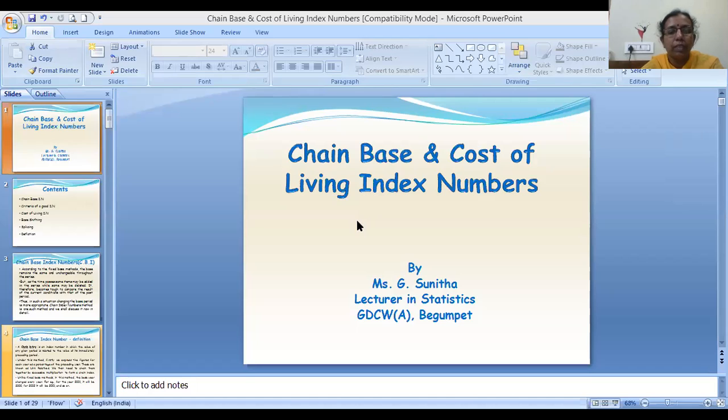My topic for today's session is continuation of index numbers, which is chain base and cost of living index numbers. You have base shifting, splicing, deflation. So all this we'll be seeing in this session.